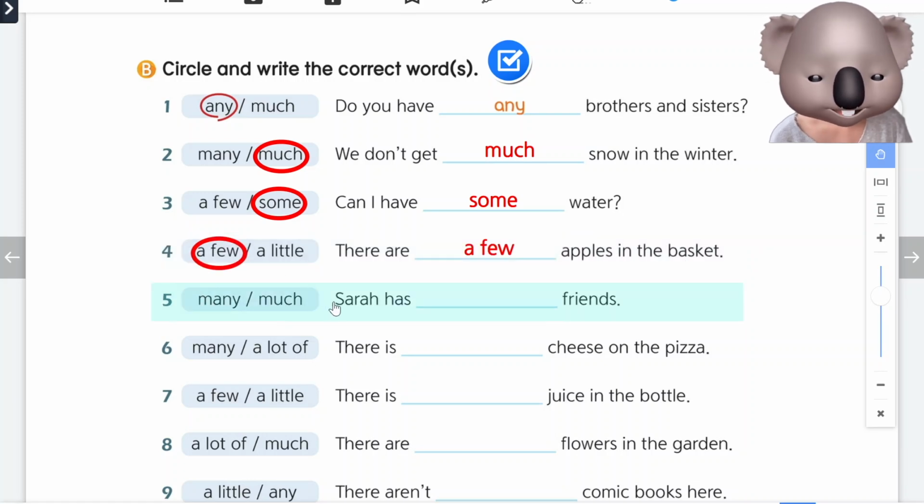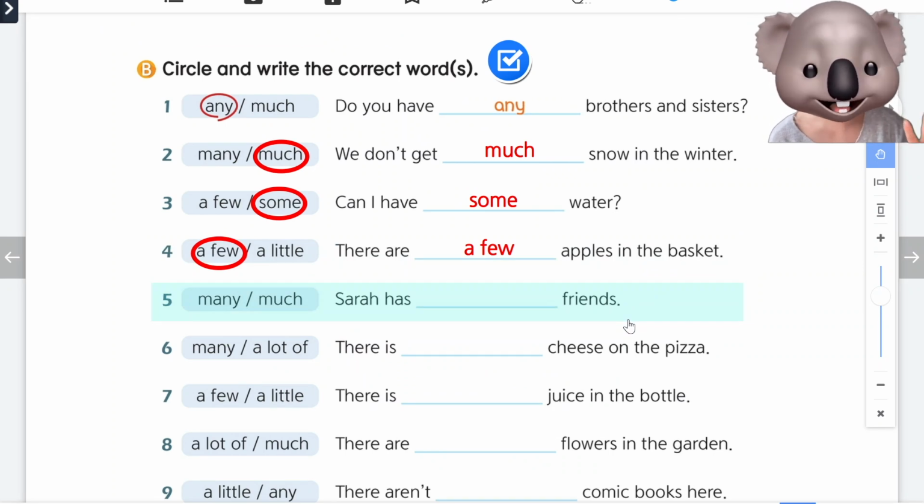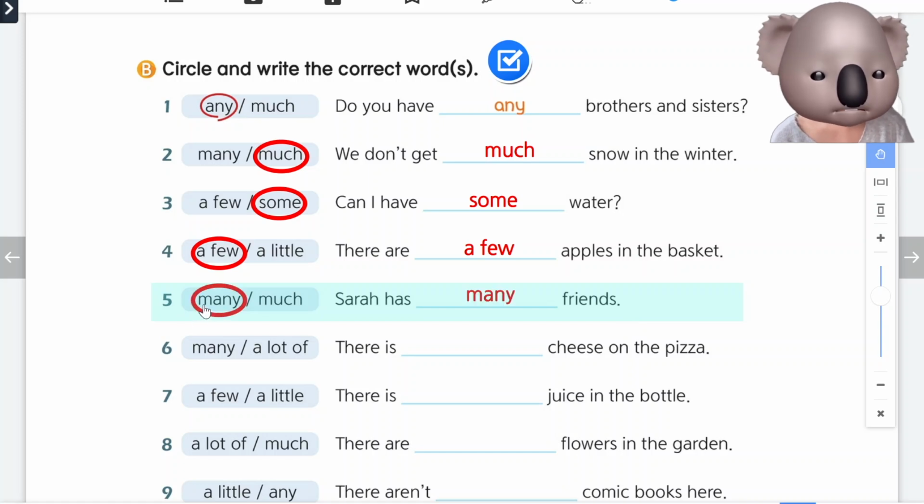Number 5. Sarah has friends. Many is used for plural nouns. Much is used for non-count nouns. Friends, we can count. I have 1 friend. I have 2 friends. I have 3 friends. 등등. So we will say many.